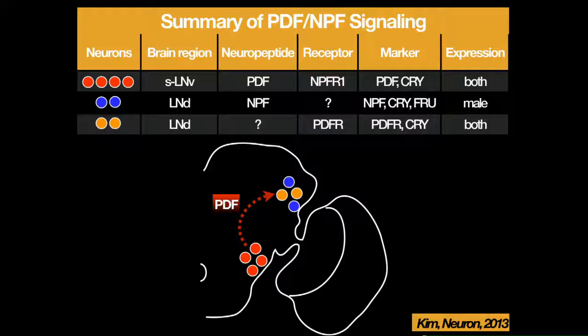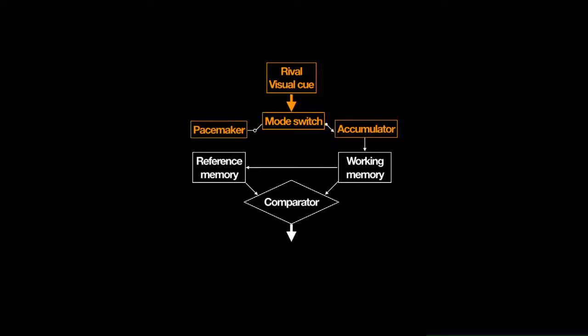The 4 neurons in here, sorry, this doesn't work. So 4 neurons here, the PDF expression signal goes to these 2 PDF receptor-expressing neurons. And there are 2 neurons that express MPF, the male-specific ones. They send the signal back to this neuron because MPF receptor is expressed here. So there is a feedback group that is very important to calculate the label information in the fly brain. So maybe we found the pacemaker and accumulator in the fly brain that show the interval timing.